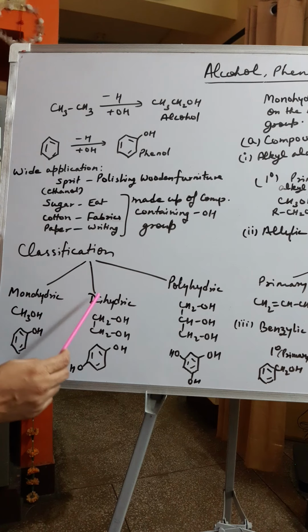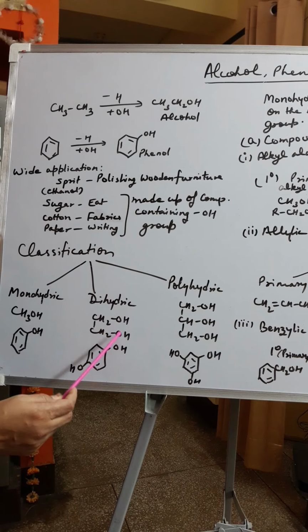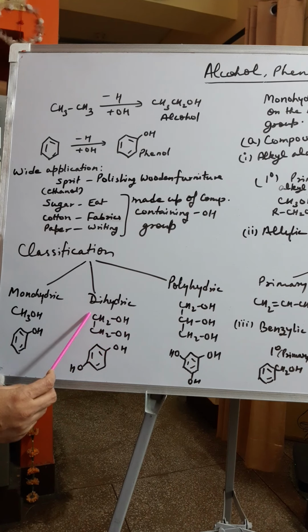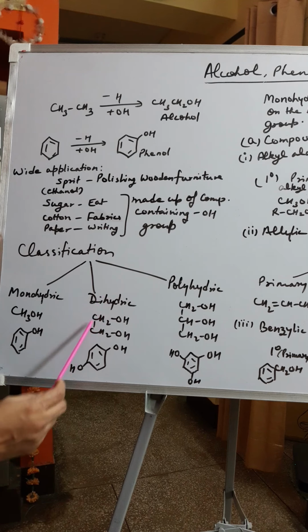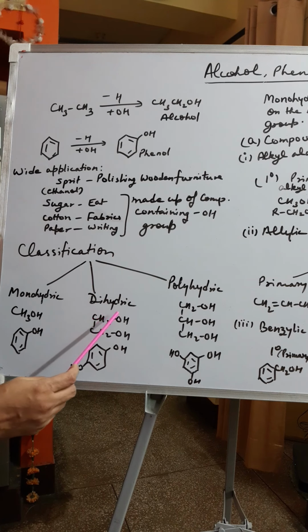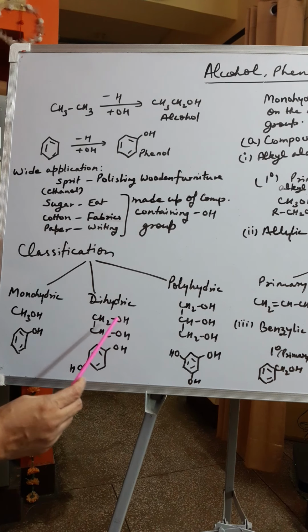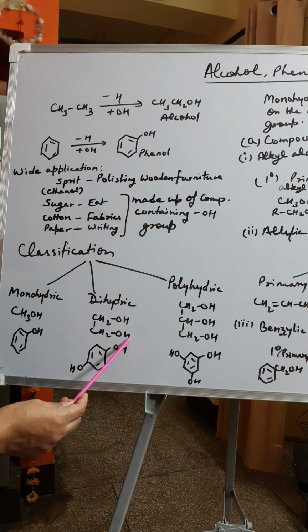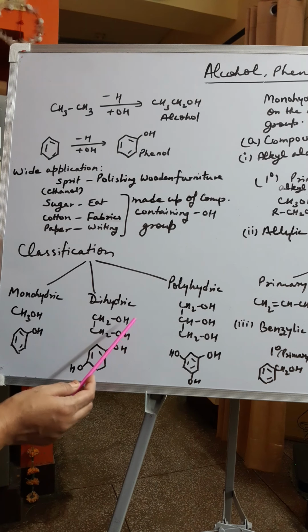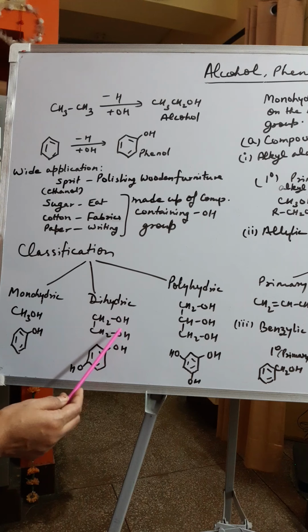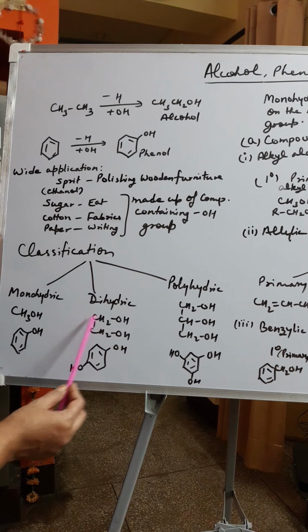If it is dihydric alcohol, then two hydroxyl groups are present on the alkane. But these hydroxyl groups cannot be present on one carbon atom. They have to be present on different carbon atoms. If they are present on one carbon atom, then it will eliminate a molecule of water to give some other compound, so it will be unstable. So both OH groups should be present on different carbon atoms.